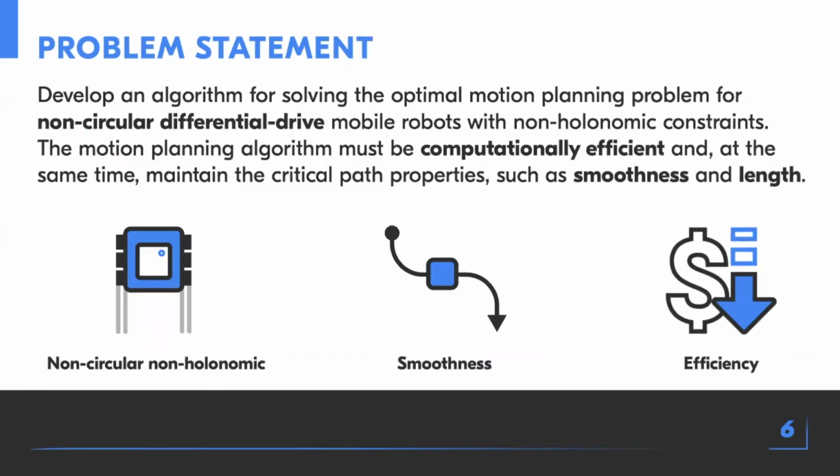The goal of this work is to develop an algorithm for solving the optimal motion planning problem for non-circular differential-drive mobile robots with non-holonomic constraints. The motion planning algorithm must be computationally efficient and at the same time maintain the critical path properties such as smoothness and density.